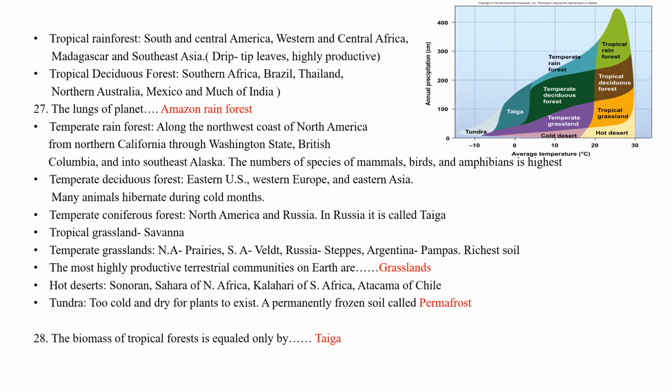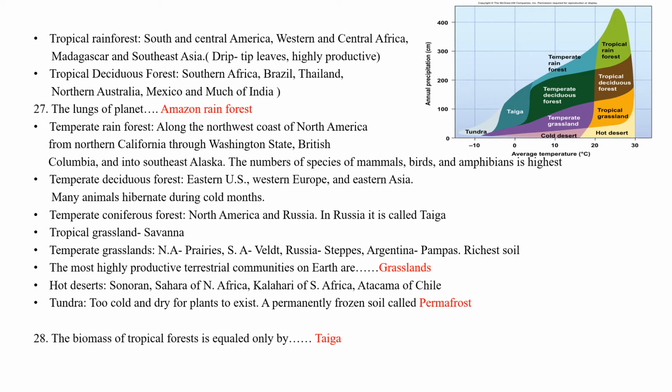Tropical deciduous forest is seen in Southern Africa, Brazil and Thailand, Northern Australia, Mexico and much of India. The Amazon rainforest is the lungs of the planet. Temperate rainforest stretches along the northwest coast of North America from northern California through Washington State, British Columbia and into southeast Alaska. The number of species of mammals, birds and amphibians is highest there.